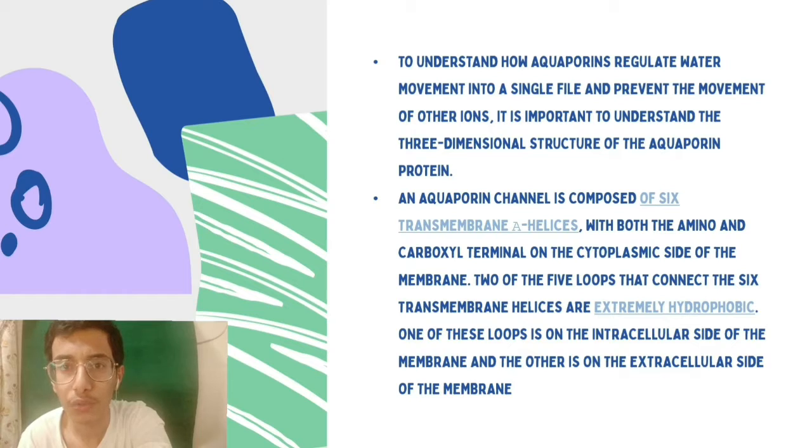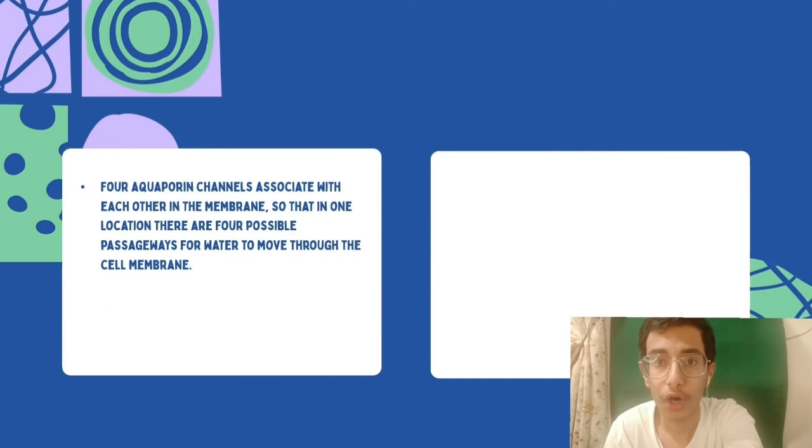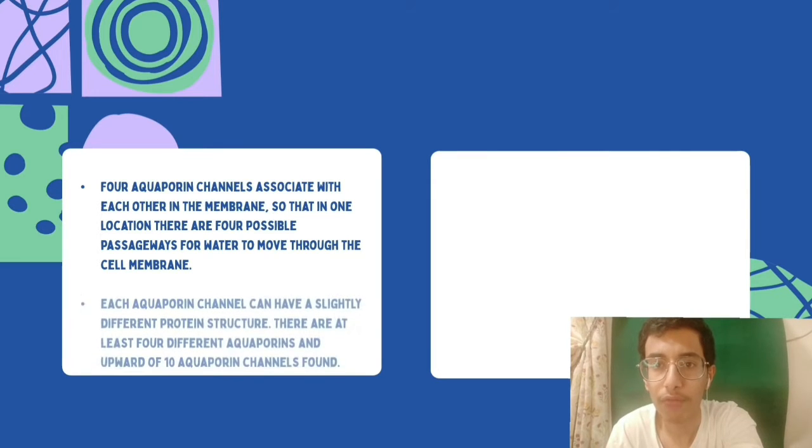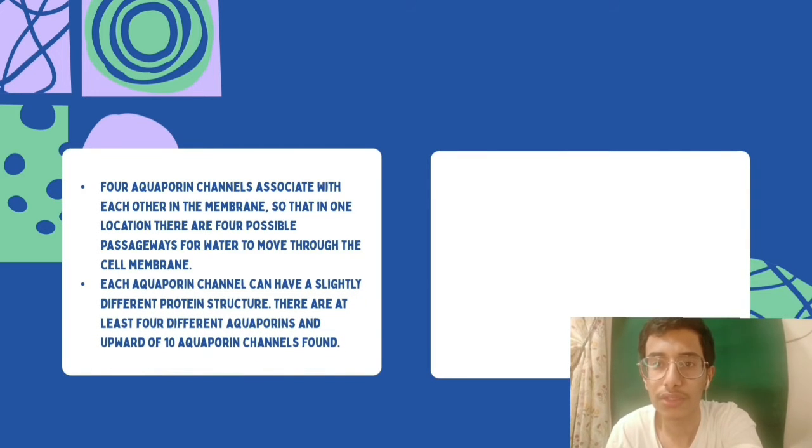One of these loops is on the intracellular side of the membrane, and the other is on the extracellular side. Four aquaporin channels associate with each other in the membrane, so that at one location there are 4 possible passageways for water to move through the cell's membrane.